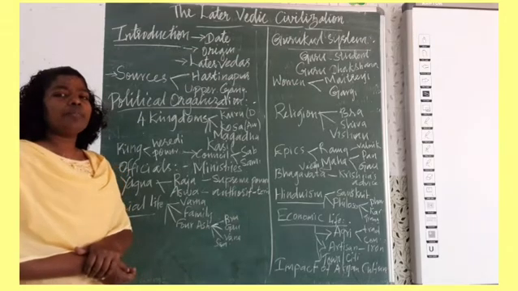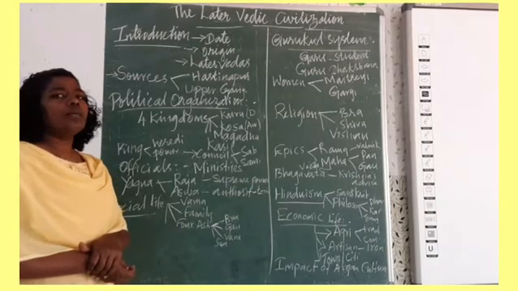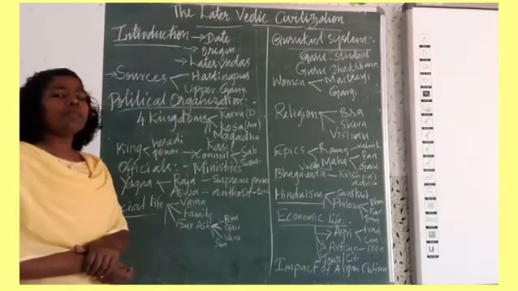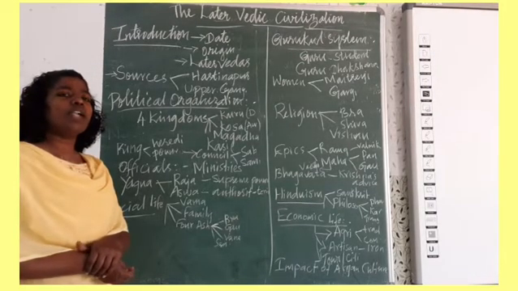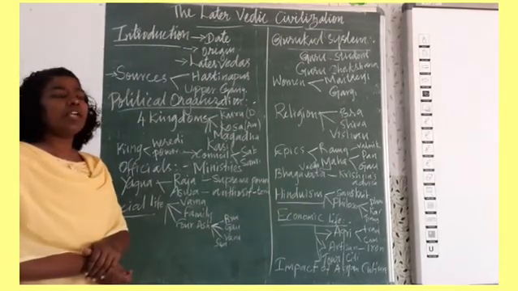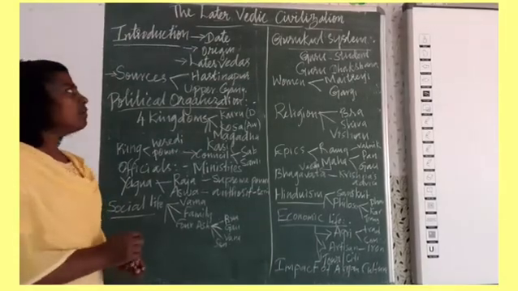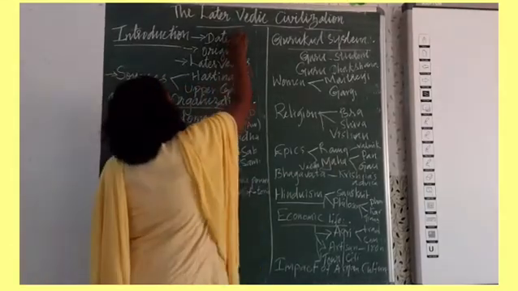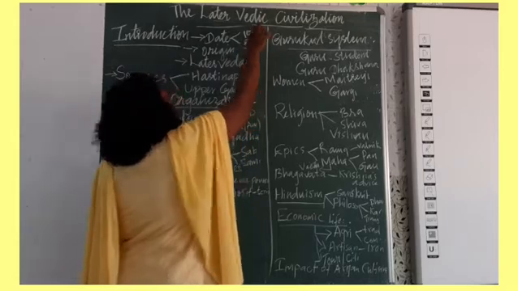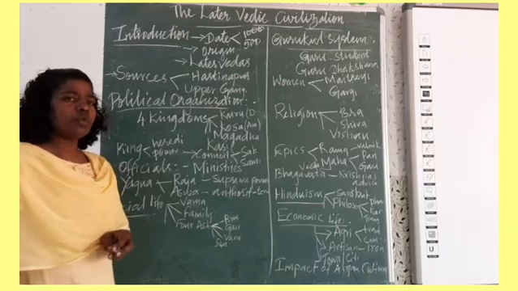During the early Vedic period, the Rig Veda was composed before the period of 1000 BC. So the early Vedic period begins from 2500 BC till 1000 BC. And the later Vedic period comes under 1000 BCE to 500 BCE. So the period is from 1000 BCE to 500 BCE. And how did this later Vedic civilization develop and originate?